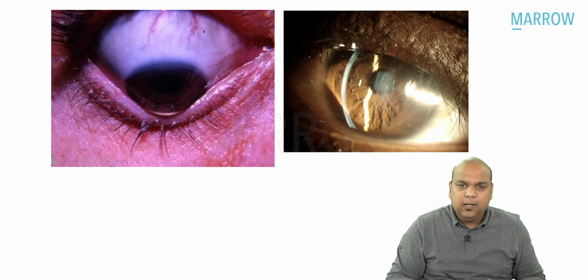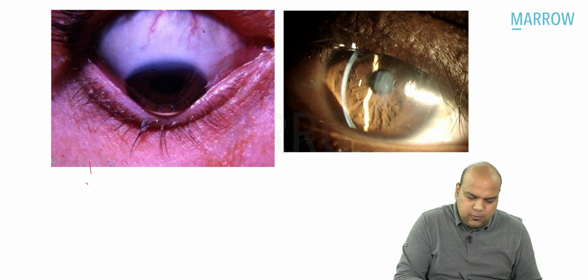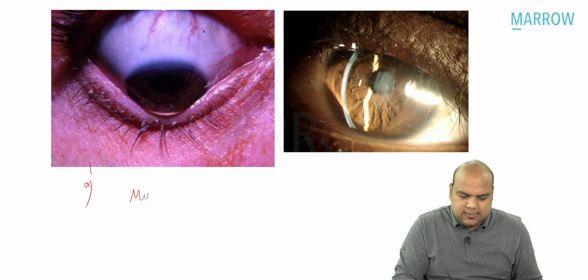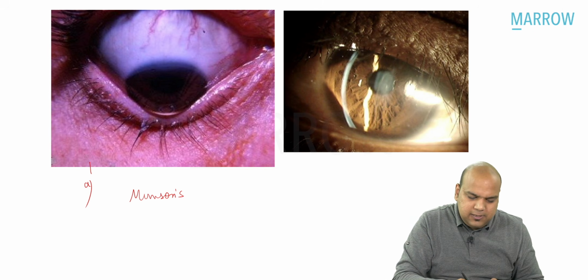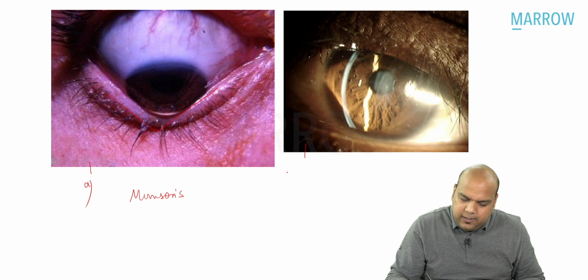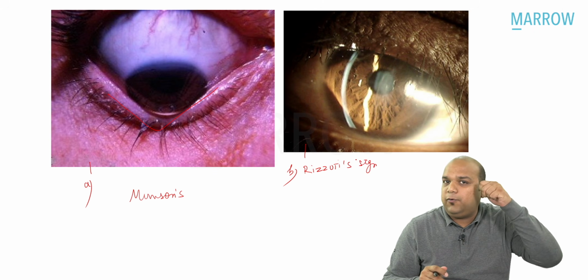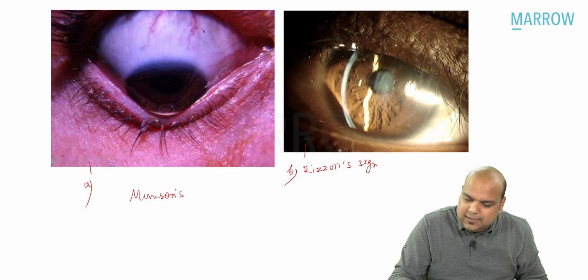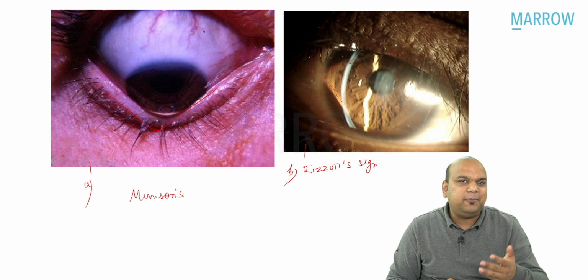Cone-shaped cornea. On torchlight external examination, we can see two signs. What is this, everybody? This is Munson sign. When you look down, there is V-shaped bulging of the lower eyelid. Then the second photograph is Rizzuto's sign. When light is thrown from the temporal side onto the nasal limbus, we see an arrowhead of light being formed. Both these are external findings because I can find them on torchlight.